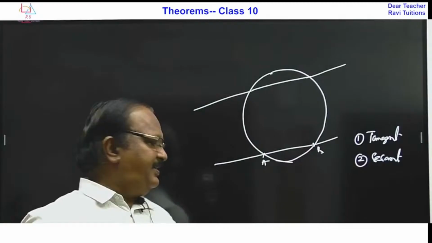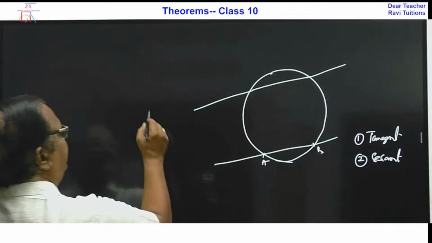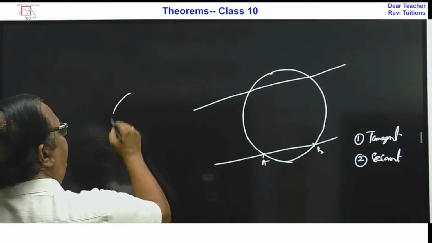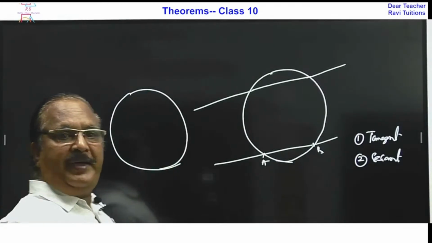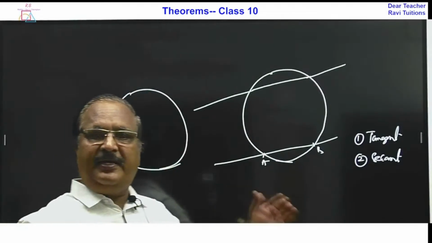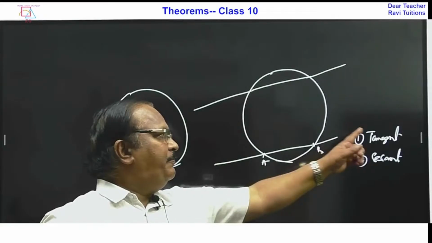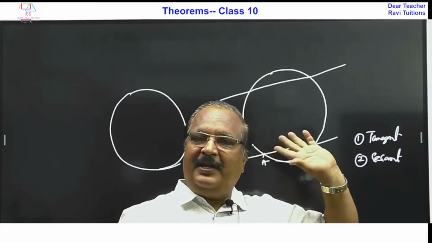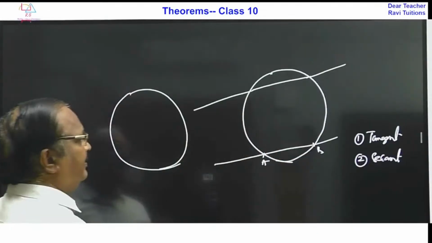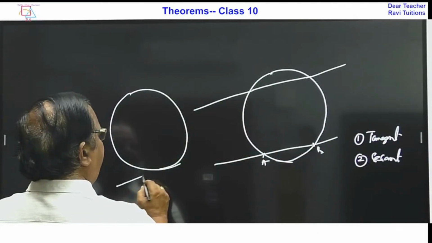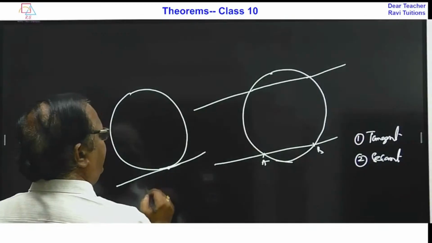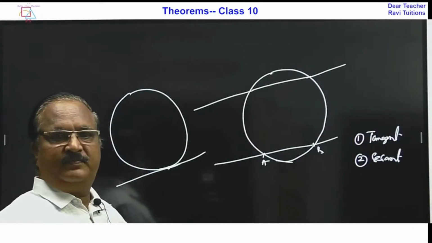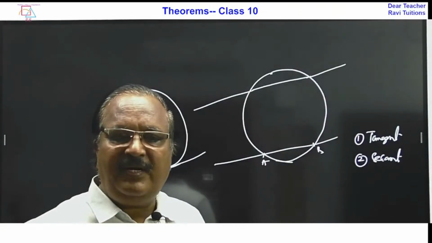Now let us understand what a tangent is. Tangent is the main hero of the chapter, like Hrithik Roshan. So let us understand what a tangent is. A tangent touches the circle at only one point.